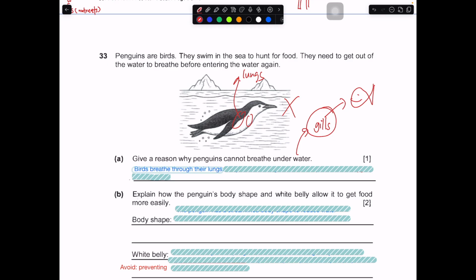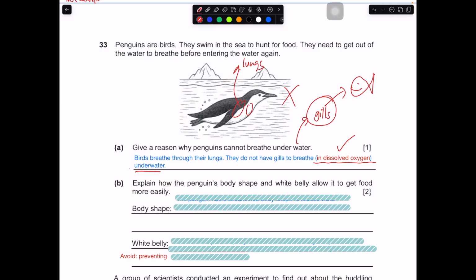Okay, so the answer could be something like this. Birds breathe through their lungs. They do not have gills to breathe in dissolved oxygen underwater. Some schools may want to see the term dissolved oxygen, so if you want, you can add it in to substantiate your answer.